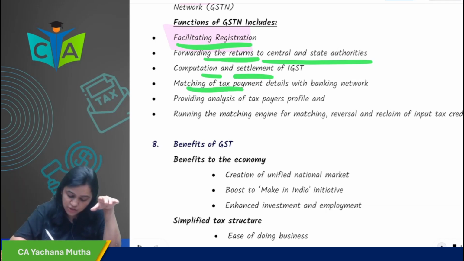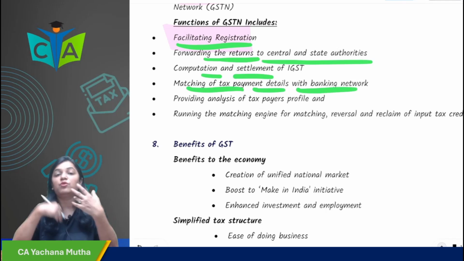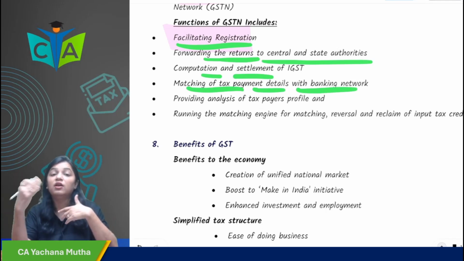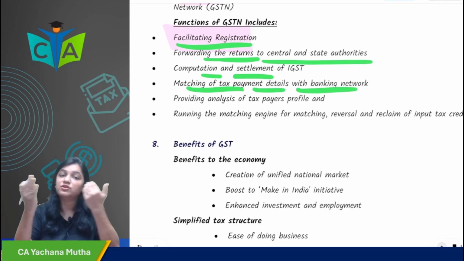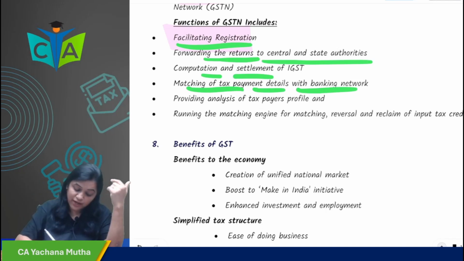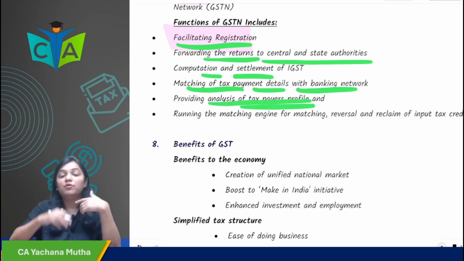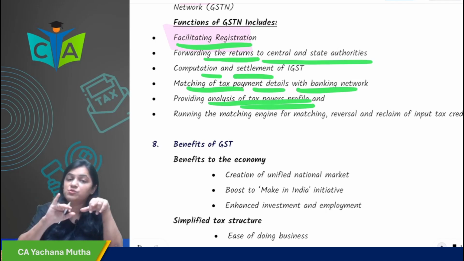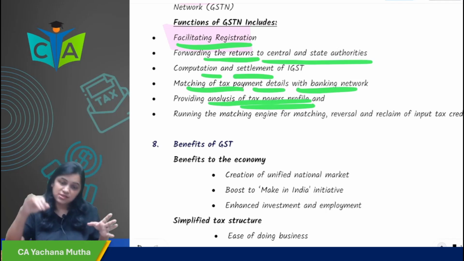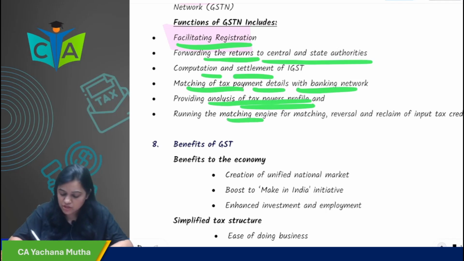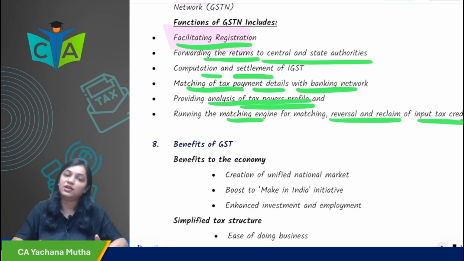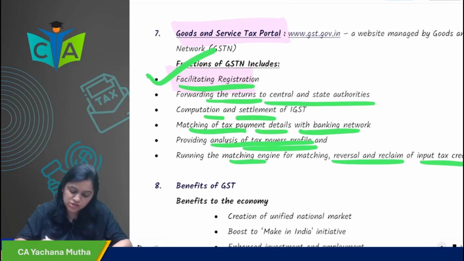Okay, then matching of tax payment details with banking network. Whatever tax payments you make online, matching it with the banking network is a function of GSTN. Then providing analysis of taxpayer profile. The person who is paying the tax, providing analysis of his profile is being done by GSTN. And then running the matching engine, for what? Reversal and reclaim of ITC is done by the function assigned to GSTN. So these are the functions of GSTN.